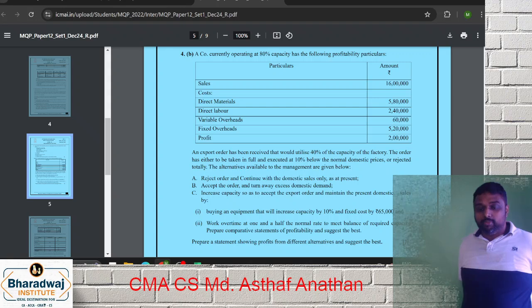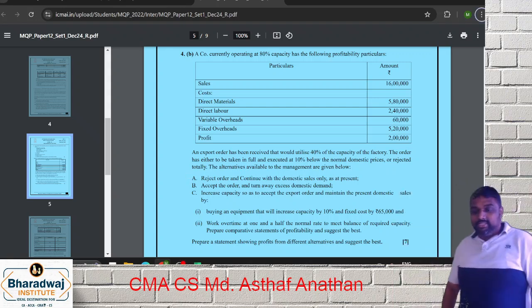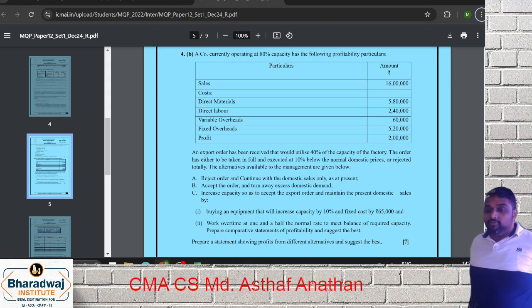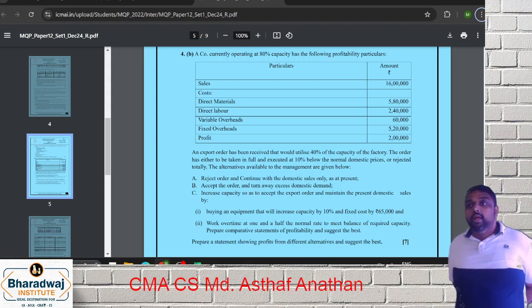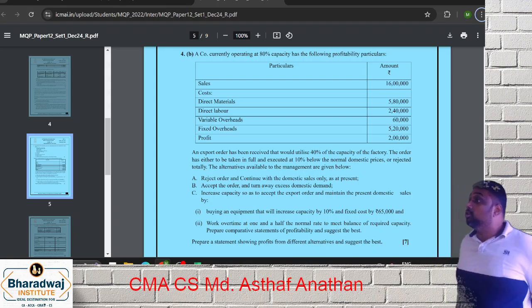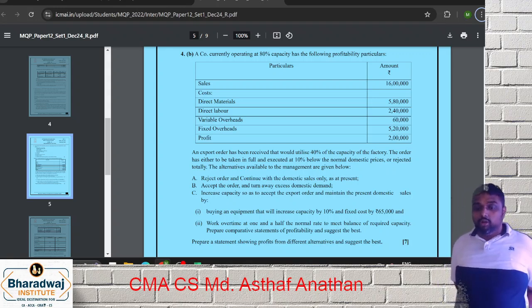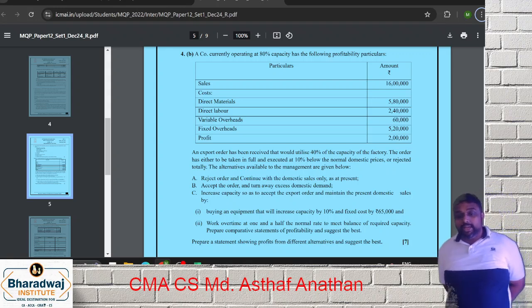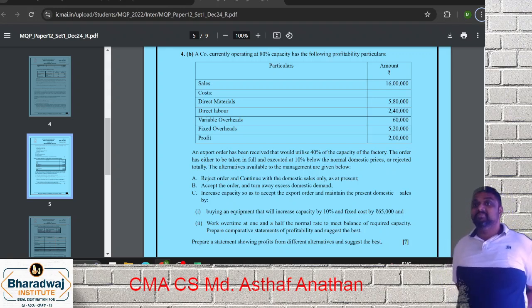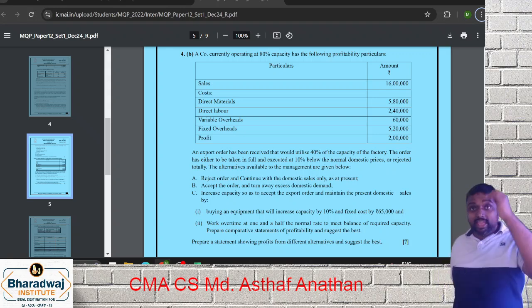An export order has been received that would utilize 40% of capacity. My dear friends, right now you are at 80%. Now adding 40 means it will cross 120%. The order has to be taken either in full or rejected, and you have to execute it at 10% below the domestic price. That means for the additional order you won't get the normal price, you will get only 90%. The alternatives are given below.